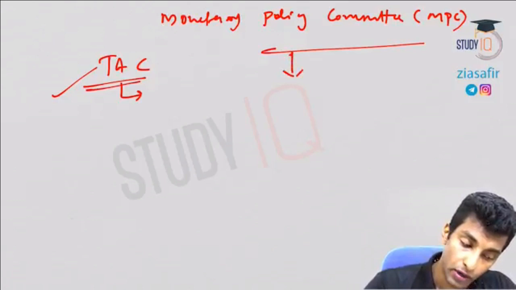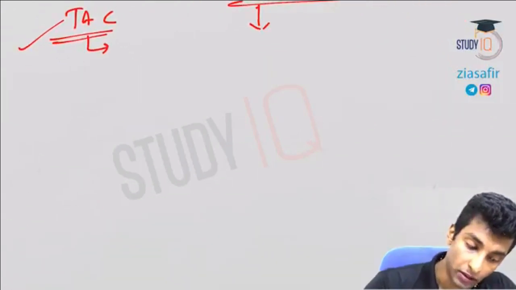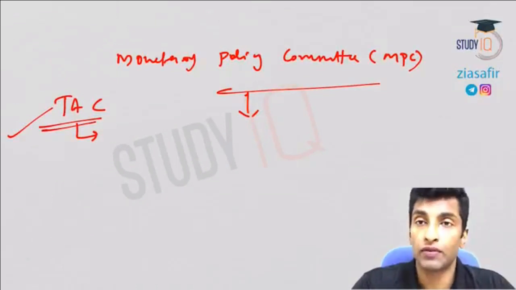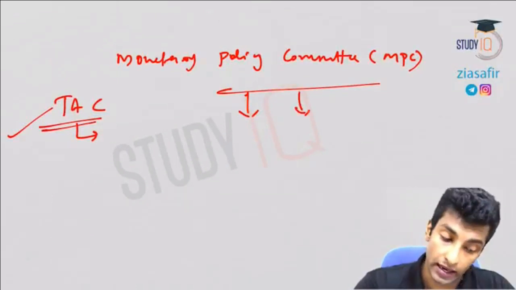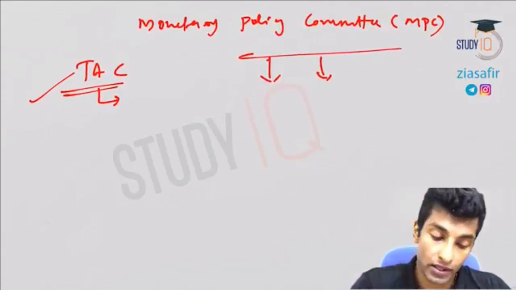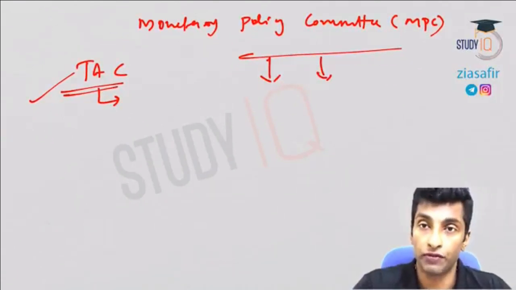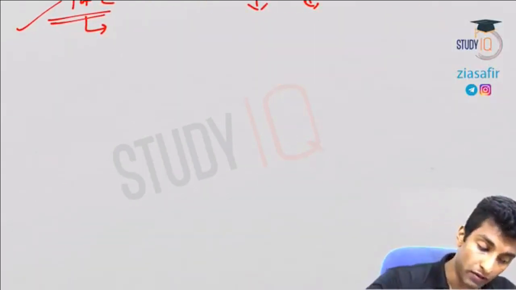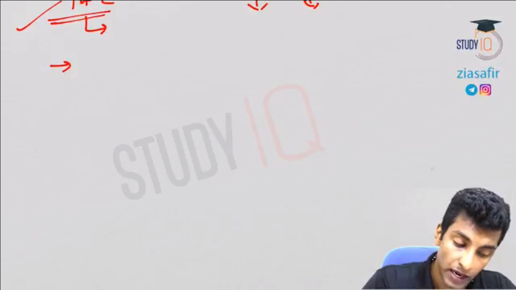So here the monetary policy committee is because now there is a voting. So in the committee there is a voting. So the committee will decide now. It is not the governor's sole authority to decide the monetary policy framework. So the committee will decide this upon voting. Now, what are the benefits? Firstly, it is an international best practice.